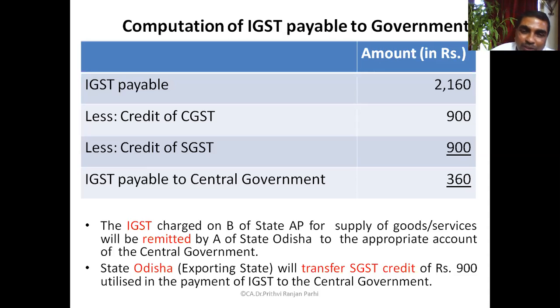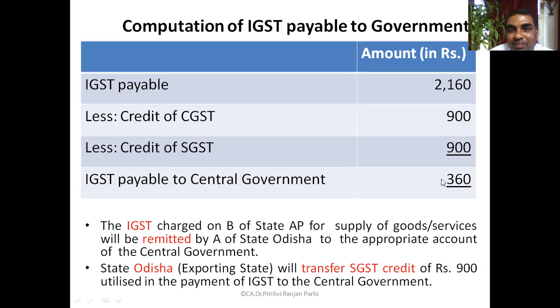Okay. Now Odisha state dealer has utilized CGST and SGST for paying IGST liability. So Odisha state will transfer the SGST credit of 900, which is utilized for payment of IGST, to the central government.